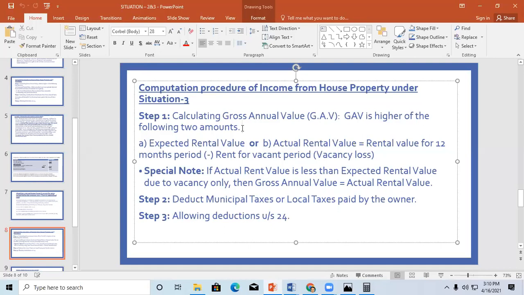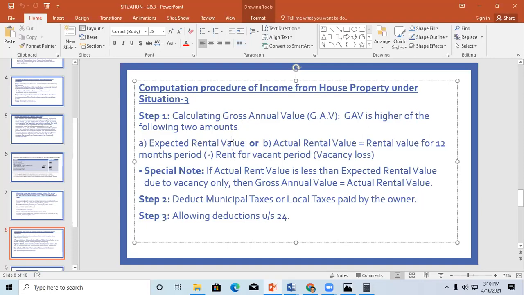The first 2 steps you are aware of: calculating ARV in step 1, calculating AERV in step 2, and step 3, calculating gross annual value. How to calculate the gross annual value? Whichever is higher of the following: ERV, or the actual rental value. Suppose the rental value was given for 12 months, but there was a vacancy for 2 months. That is called vacancy loss, so you should take only 10 months' amount. Now you have to compare these two. Whichever is higher will become your GAV.